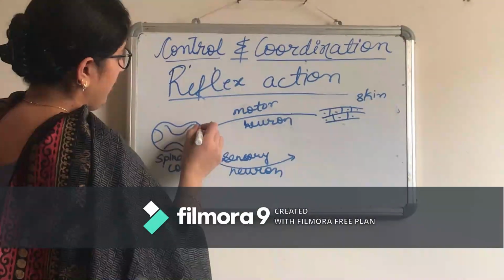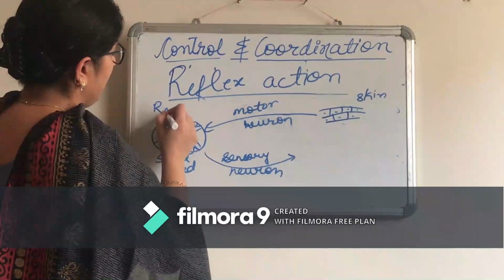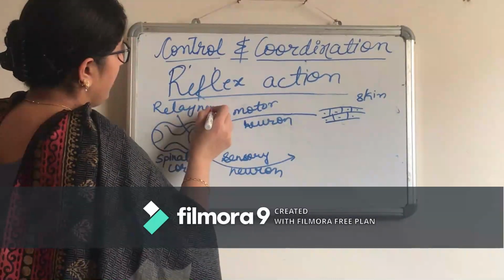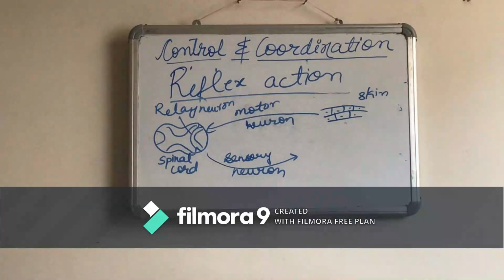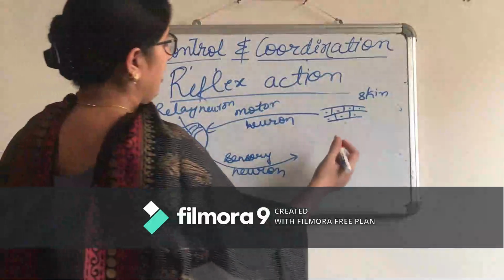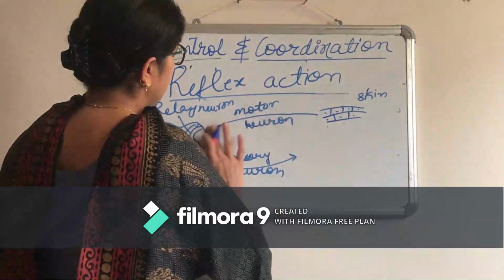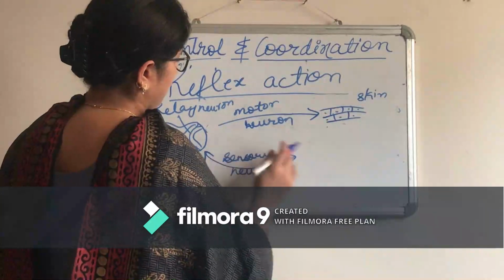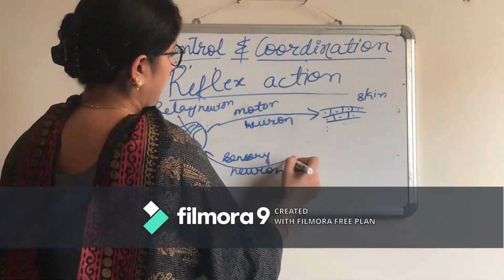Here there are two. There is one more neuron. This is known as the relay neuron. Relay neuron will help to connect the sensory neuron and the motor neuron. Now here it will send the message to the skin that the hand has to be lifted from the hot object.